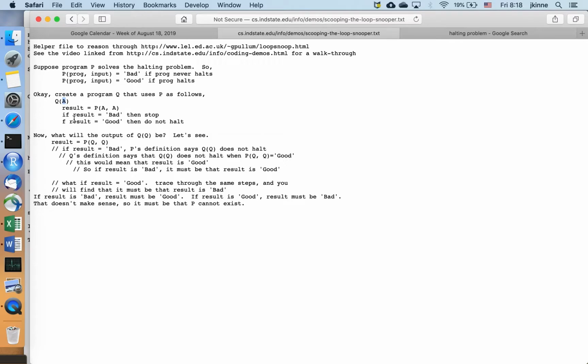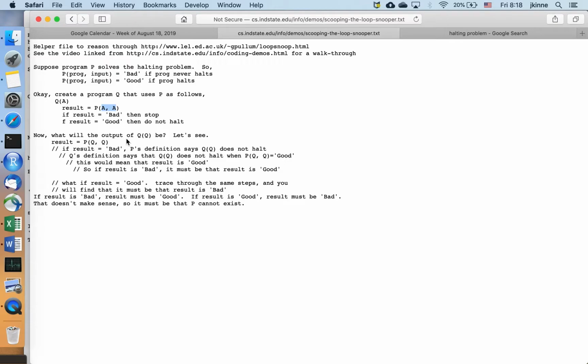It could be R code or Python code, or it could be Microsoft Word, whatever it is. It's some program that we can run. And what Q is going to do is ask P, run this program P, and say, if I ran this program A and I gave A itself as input, what would happen? Would it halt or not?